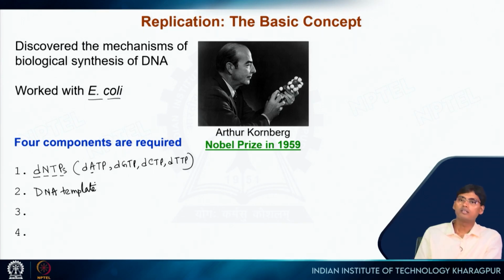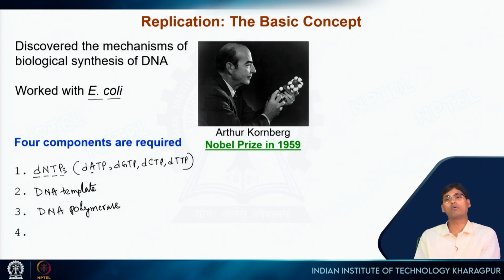Now, an enzyme is required which will synthesize this polymer. The name of this enzyme is DNA polymerase. The first DNA polymerase was isolated, purified and characterized by Arthur Kornberg, and that is why it was commonly called the Kornberg enzyme at that time.